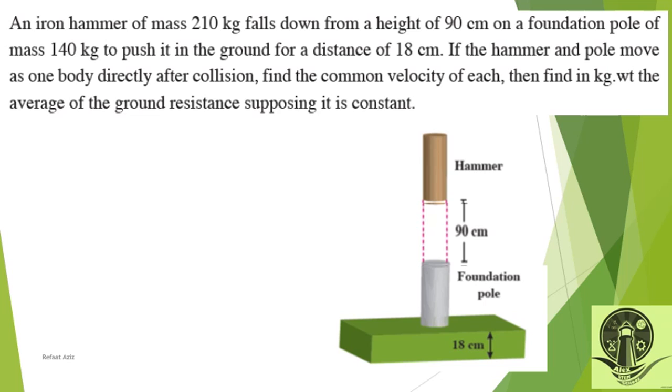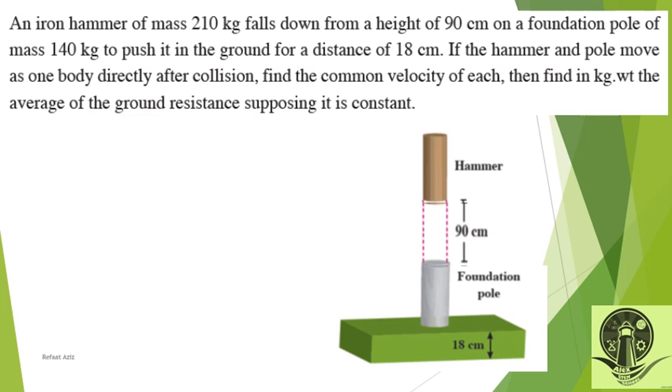It falls down on a foundation ball of mass 140 kilograms, and pushes it into the ground for a distance of 18 centimeters.